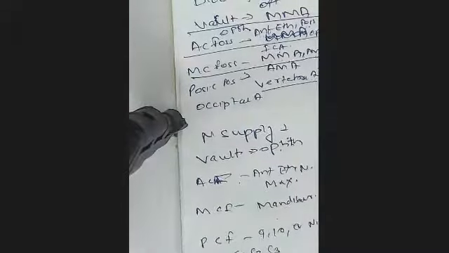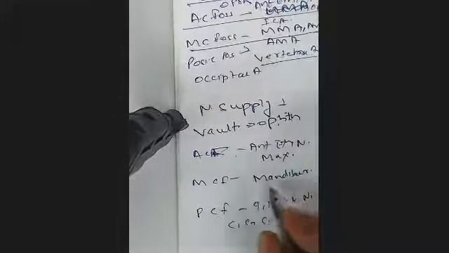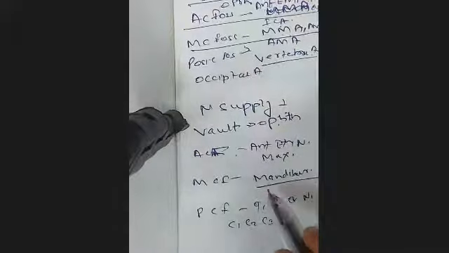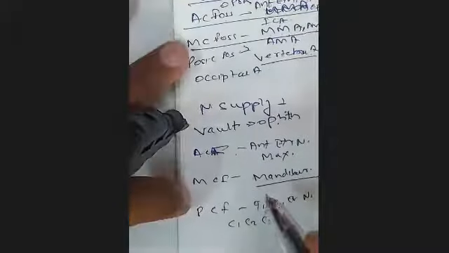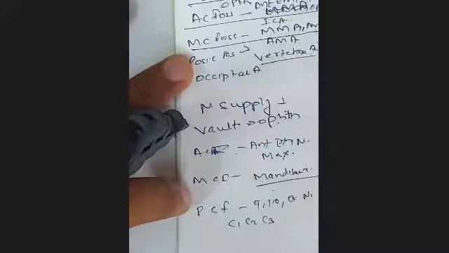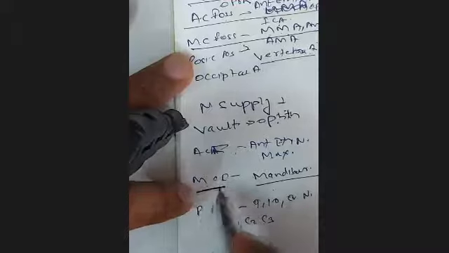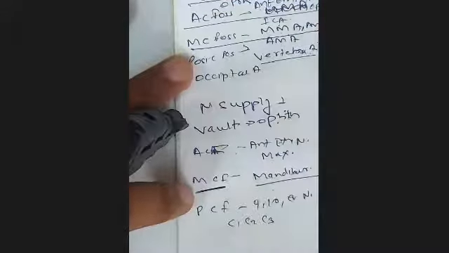Now with that background, the questions that are asked is middle cranial fossa, you should know, mandibular, and mandibular gives a branch called nervus spinosus, which goes through the foramen spinosum and supplies the meninges in the middle cranial fossa. N number of questions have been asked on this. Okay, so that you should know.